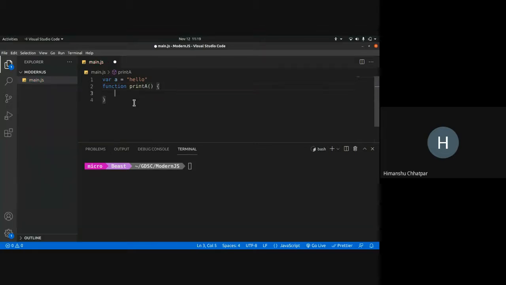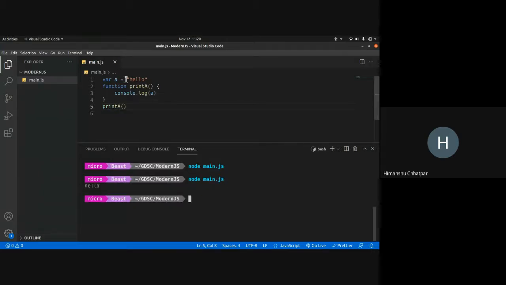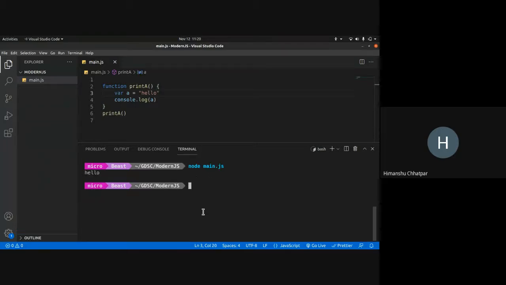This function does only one thing: it console.logs a. On running this, I need to call the function. After calling the function, we can see that hello is printed. Now if I move the declaration inside this function, it still works. Hello.